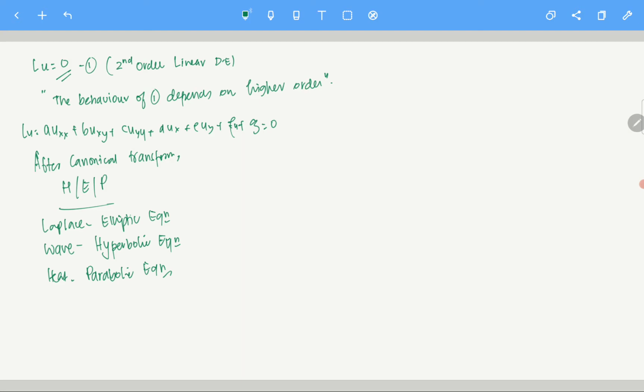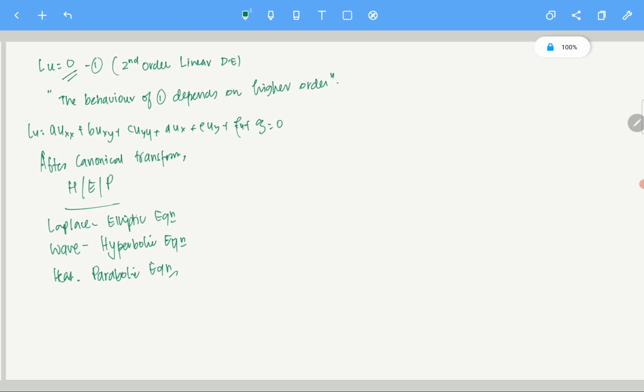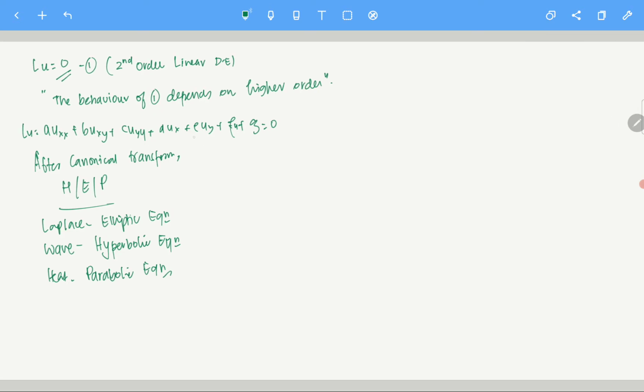If you have understood the idea of canonical transformation, then I am quite sure you understood what is going on here. Essentially, canonical transform says that the behavior of the solution depends only on the higher order terms. The lower order terms determine something but not much. It is not very mathematical, but you understand what I'm trying to say. The behavior of the solution does not change. While doing this canonical transform, you reduced it to canonical forms.